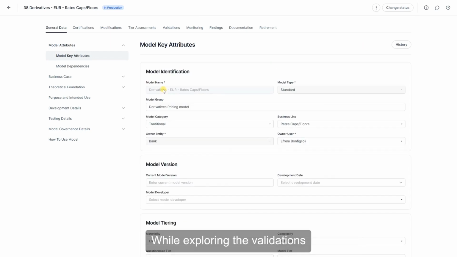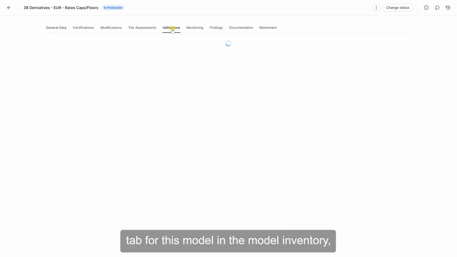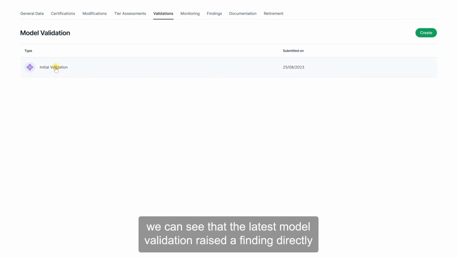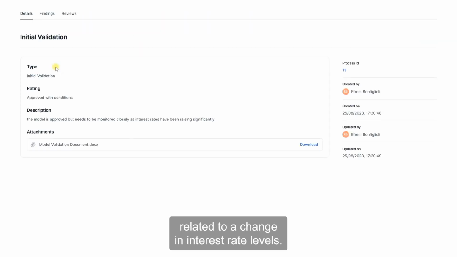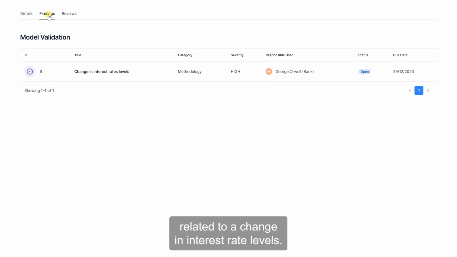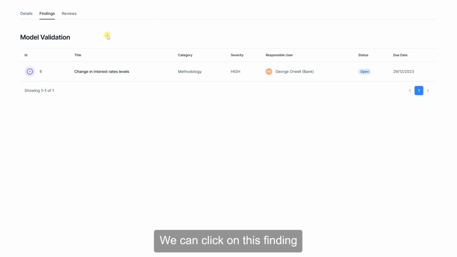While exploring the Validations tab for this model in the model inventory, we can see that the latest model validation raised a finding directly related to a change in interest rate levels. We can click on this finding to gather more information about it.